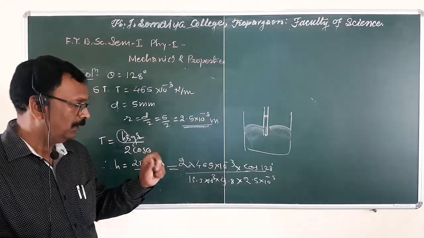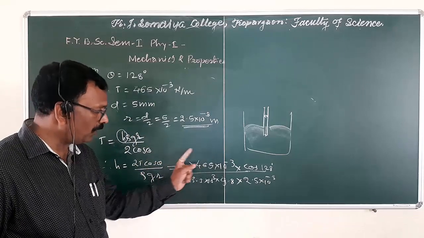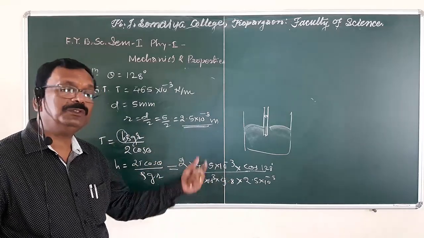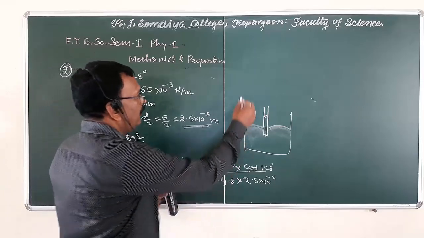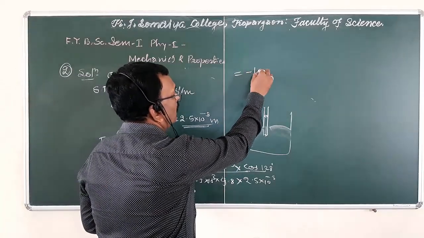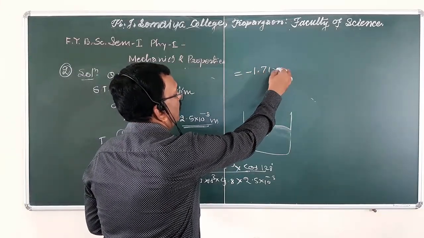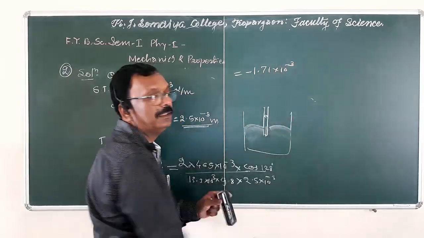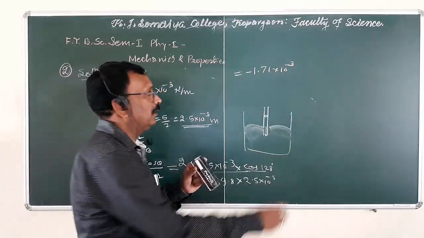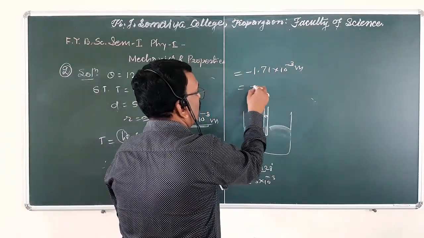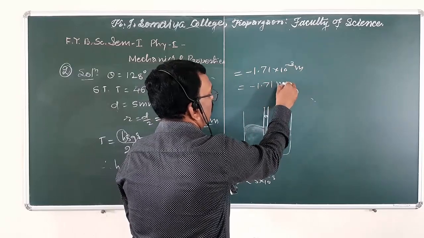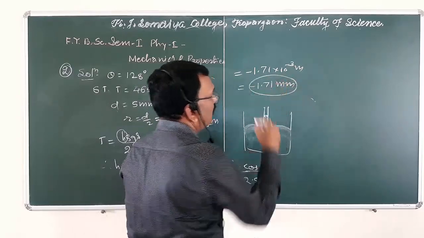Now, when you solve this term using a calculator, the answer will be minus 1.71 into 10 raised to minus 3 meter, or minus 1.71 millimeter.